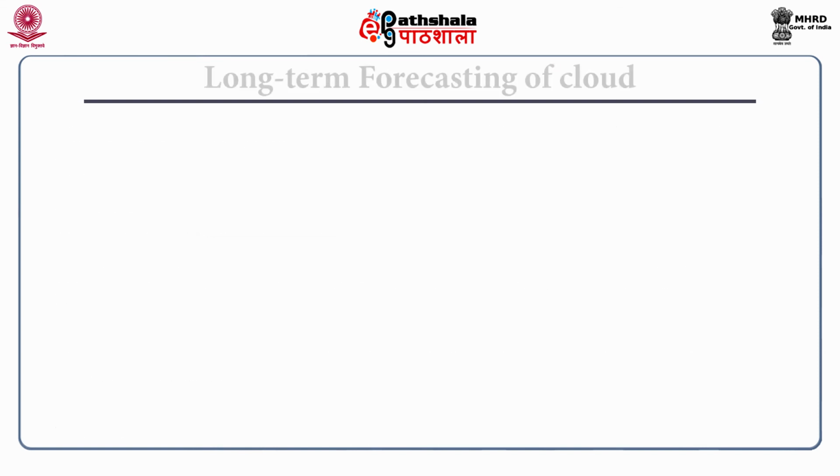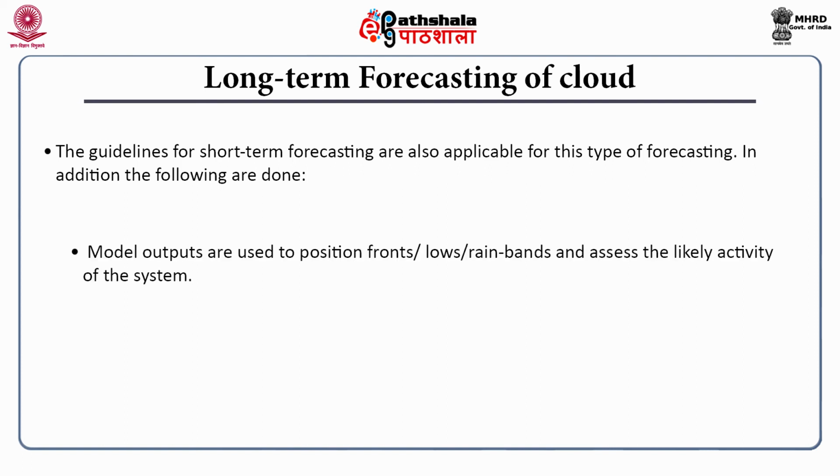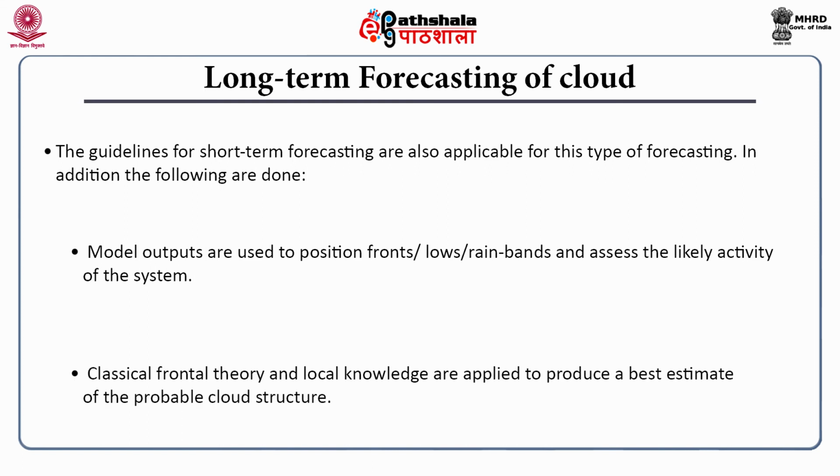In case of long term forecasting of clouds, the guidelines are the same as that of short term forecasting. In addition, the following are also done. Model outputs are used to position the fronts, lows, rain bands and assess the likely activity of the system. Classical frontal theory and local knowledge are applied to produce a best estimate of the probable cloud structure.